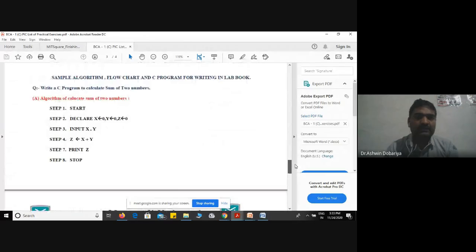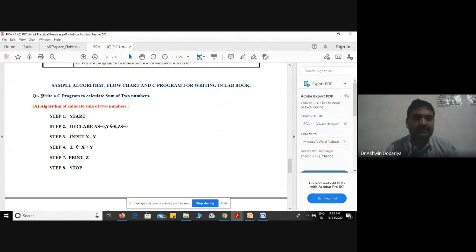if our program definition is to write a C program to calculate the sum of two numbers, then we have to write that program using the C language. But before writing a C program, we will first write an algorithm which will give us a description of how we can calculate the sum of two numbers, and the same solution will be represented using flowcharts, and after that we will write the actual C program.